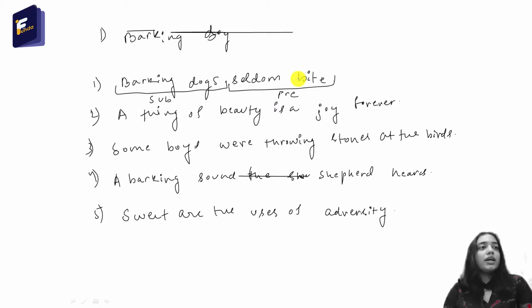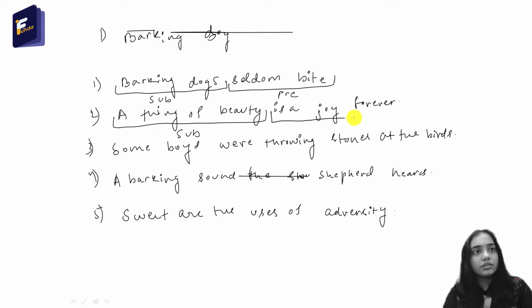A thing of beauty is a joy forever. So what is a joy forever? If I ask the question, what is a joy forever, the answer is a thing of beauty. So a thing of beauty is the subject and the rest part is the predicate. Simple. A thing of beauty is the subject. Is a joy forever is the predicate.